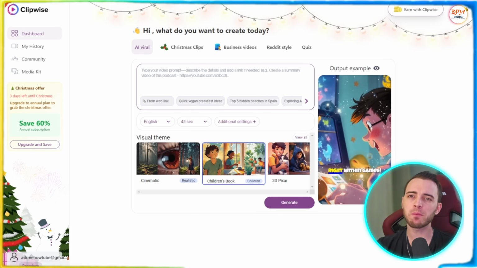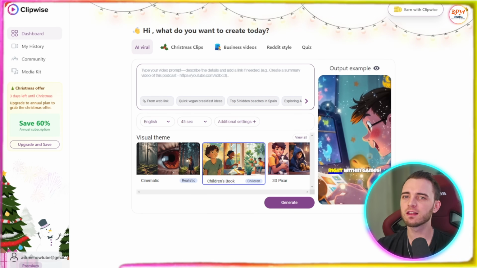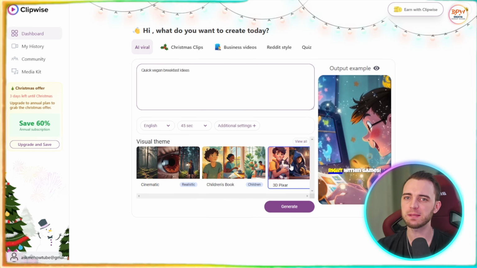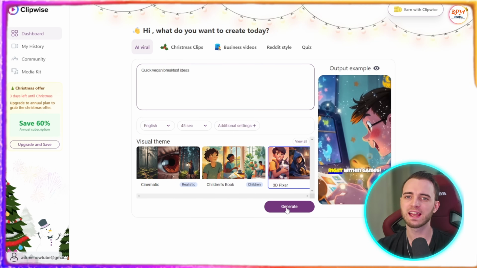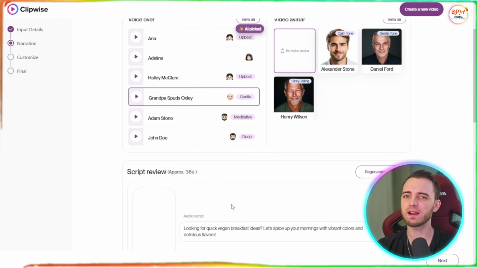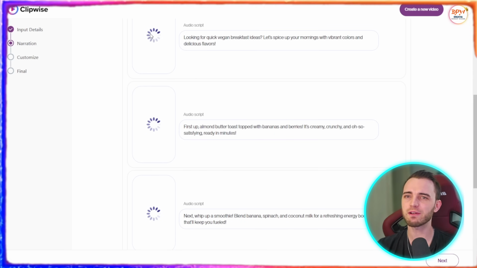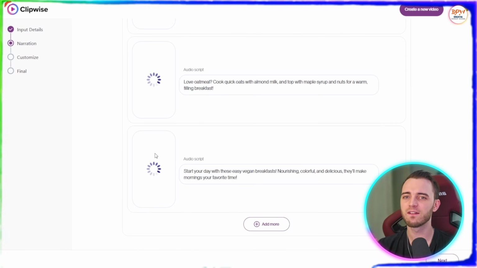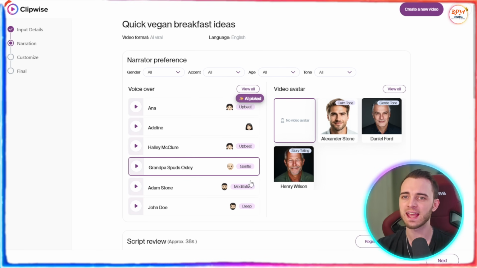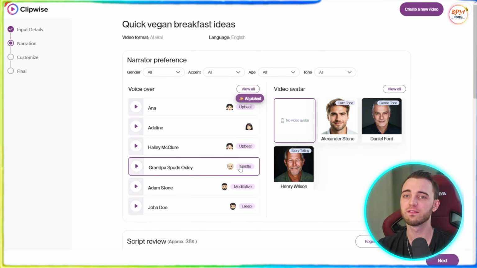So just a quick demo of the product here. Let's just take a look at quick vegan breakfast ideas. All right, we're going to select this in a 3D Pixar, all right, for one of the styles, and then we're just going to press generate. After this, you can see that it's generating our script for us. Okay, it's generating each different scene here very, very quickly and efficiently, and you're going to be able to pick different voices and different tones just with this very easily.